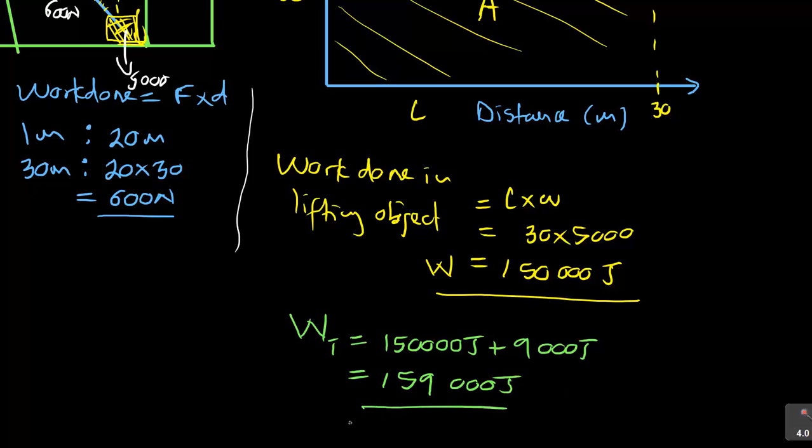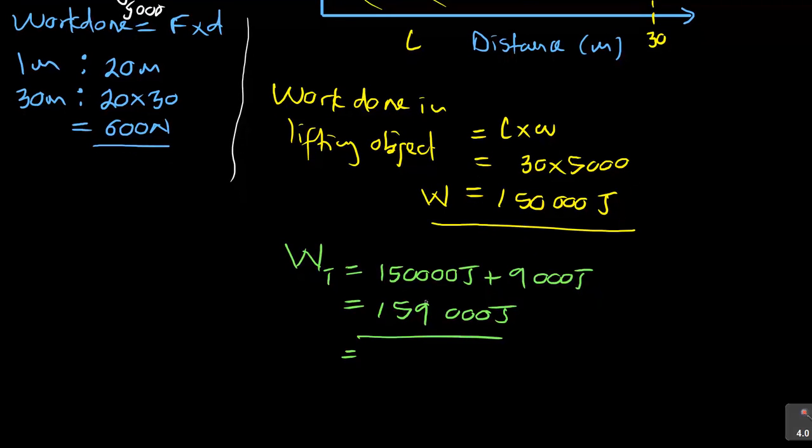If you want to convert it to kilojoules, you can divide by 1,000. It becomes 159 kilojoules. It's up to you. It's not a must for the last one, but it's better to always work with joules. So that is the first part.